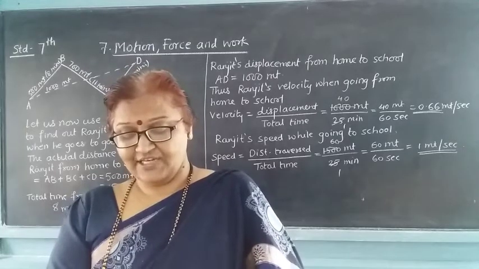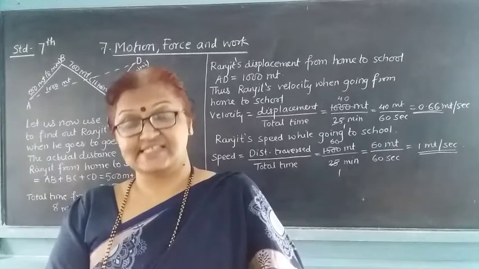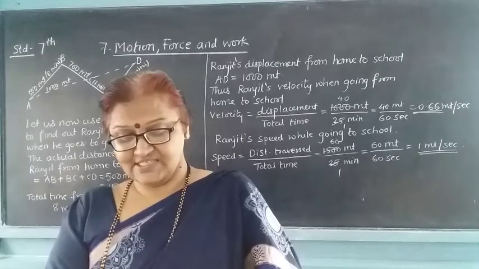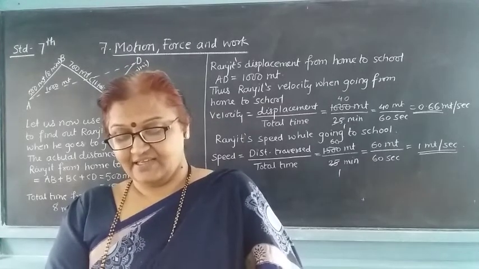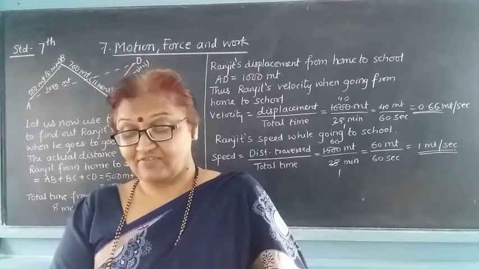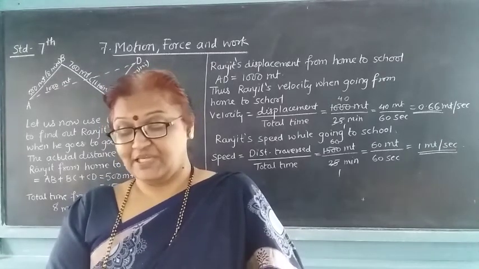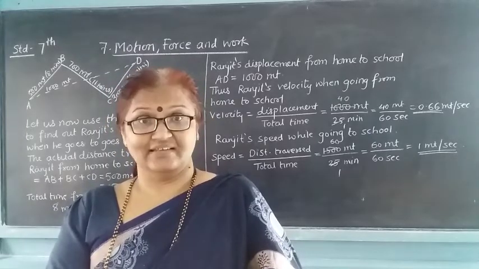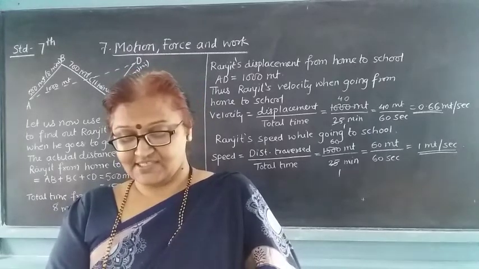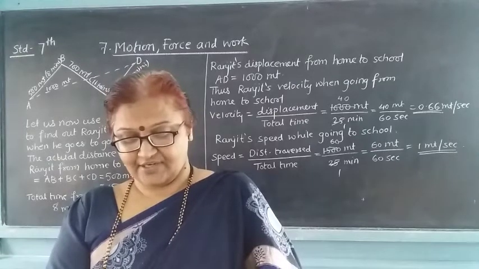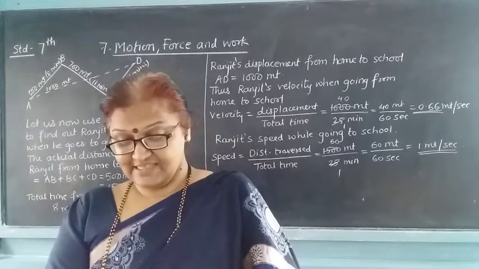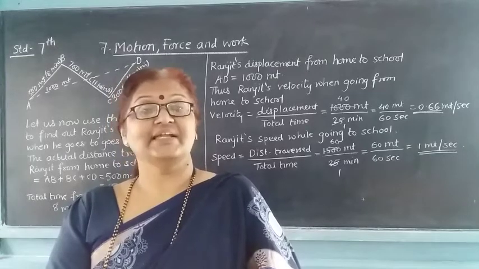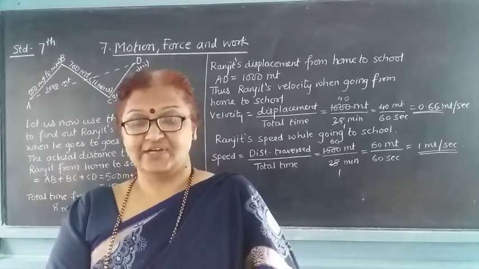Now deduce these velocities for the distances BC and CD. We see that the velocity of the truck is different in the different segments. Whenever he goes between A and B, B and C, and C and D, these are totally different from one another. Therefore, their velocities will also be different. So that is nothing but instantaneous velocity. Instantaneous velocity can be different at different times.